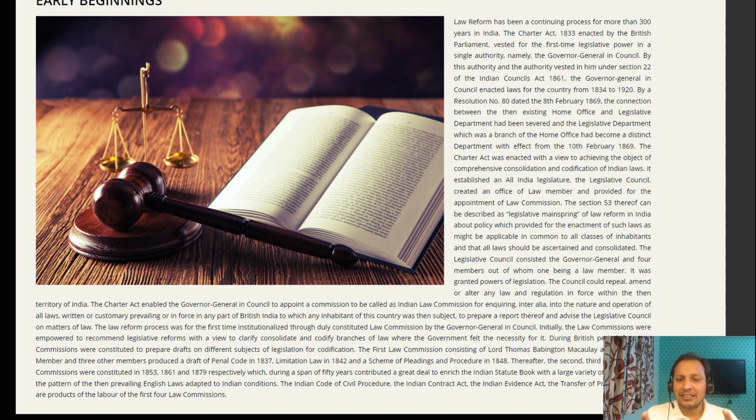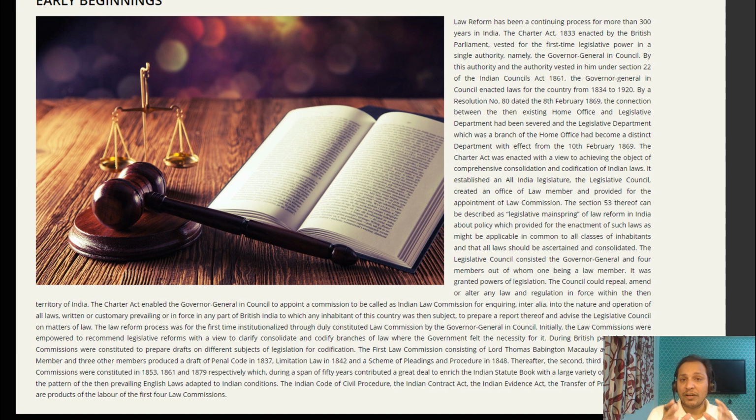Another important topic is the Law Commission, which was set up under this Charter Act of 1833. You can see here the first Law Commission was set up in order to come out with legal reforms, and Macaulay was the first law member. There were 3 other members who produced the first draft of the IPC in 1837, limitation law in 1842, and the scheme of pleading and procedure in 1848. Thereafter, the second, third, and fourth law commission were constituted in 1853, 1861, and 1879.